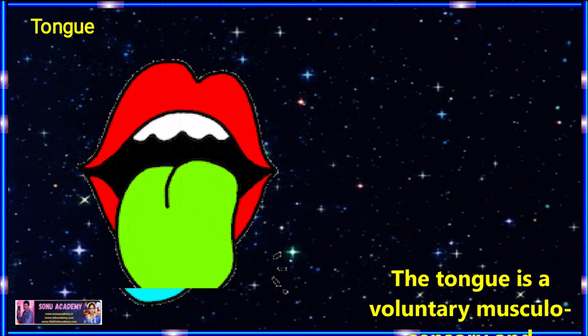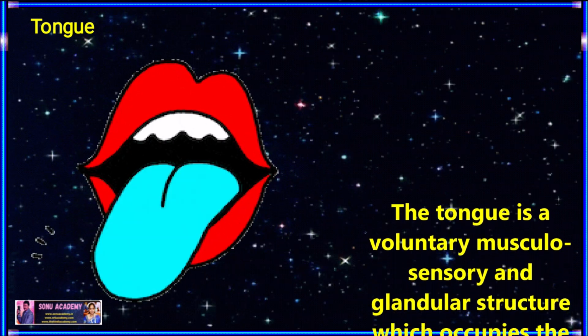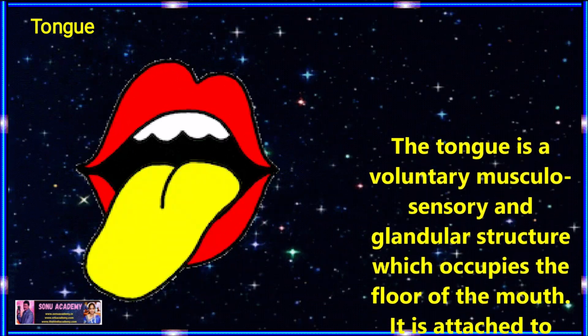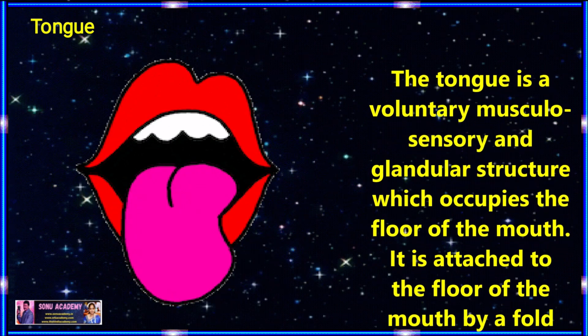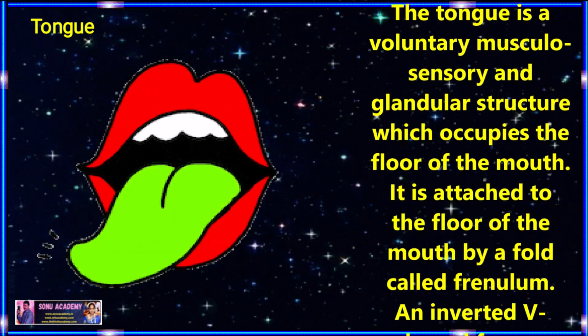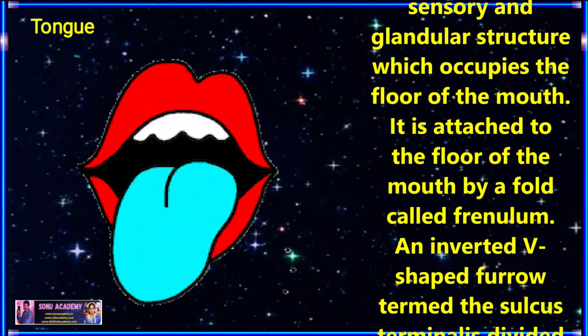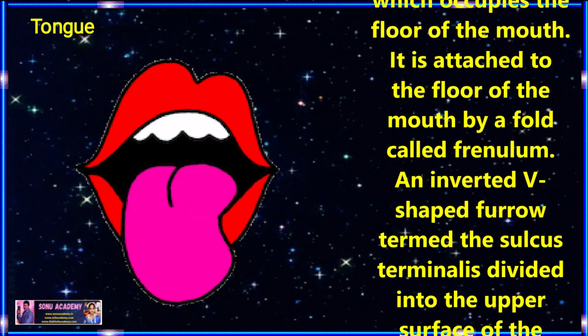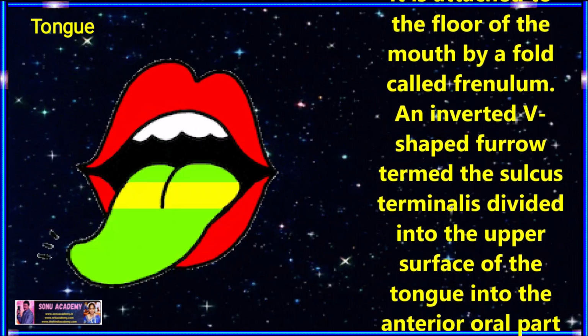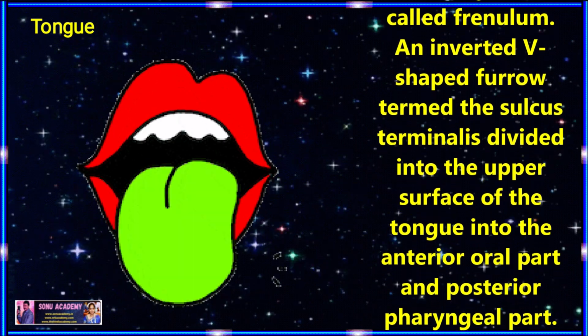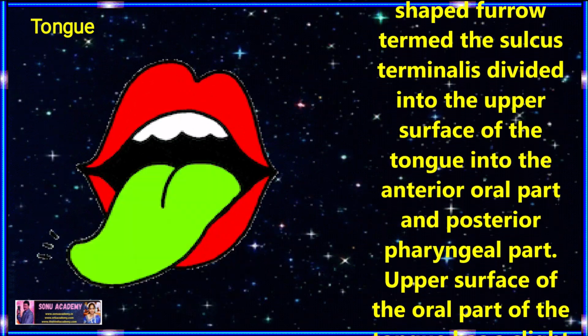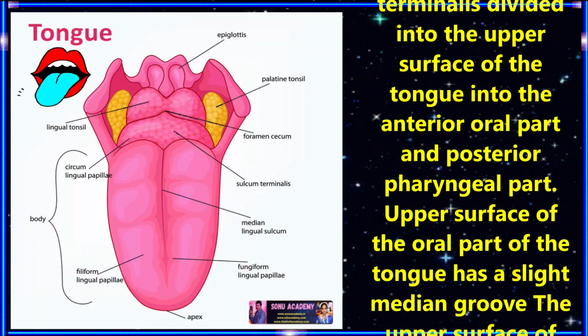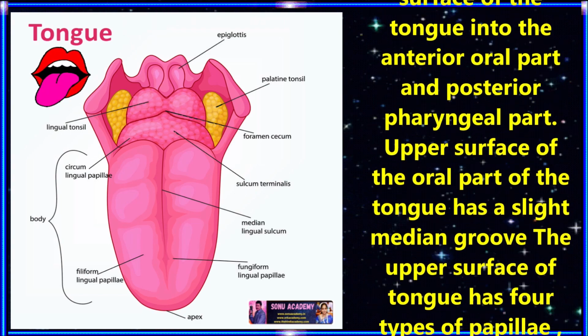Now let us discuss the tongue and its function. The tongue is a voluntary, musculo-glandular structure which occupies the floor of the mouth. It is attached to the floor of the mouth by a fold called the frenulum. An inverted V-shaped furrow termed the sulcus terminalis divides the upper surface of the tongue into the anterior oral part